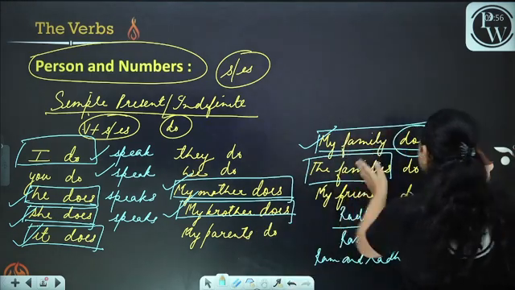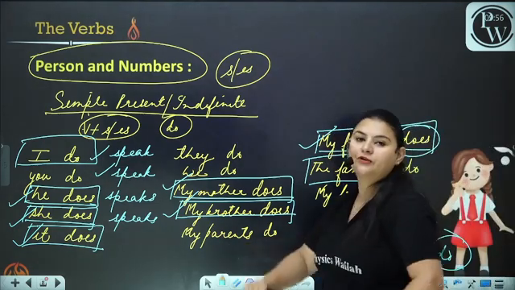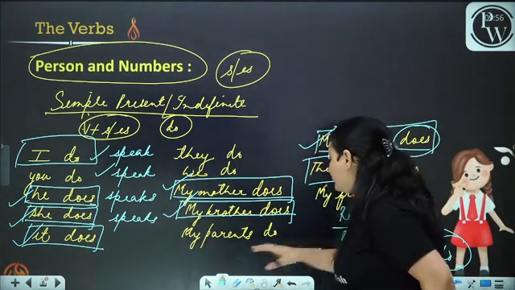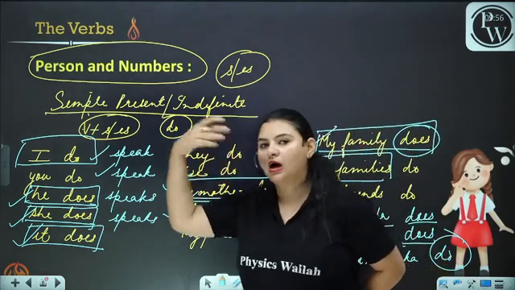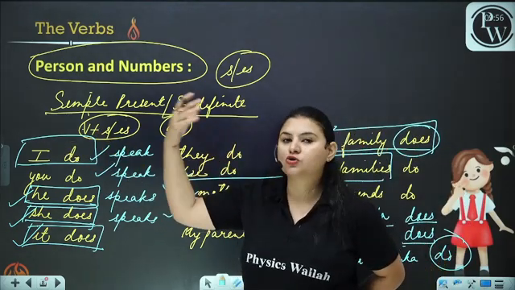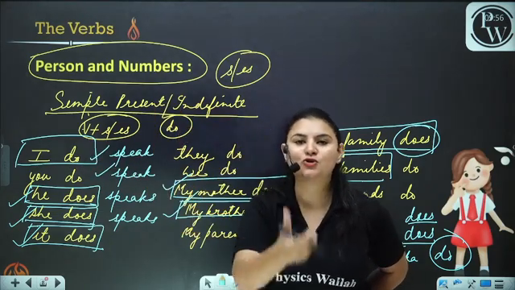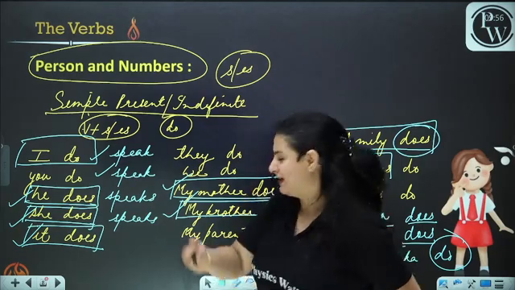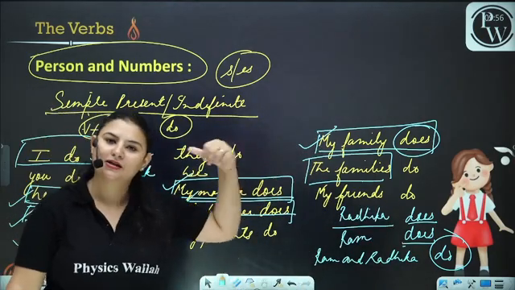Now, with families, I have used do. Similarly with parents, we use do, but if we are talking about a single parent, either mother or father, because it is singular, we are going to use s and es. I hope the person and number is clear to you.